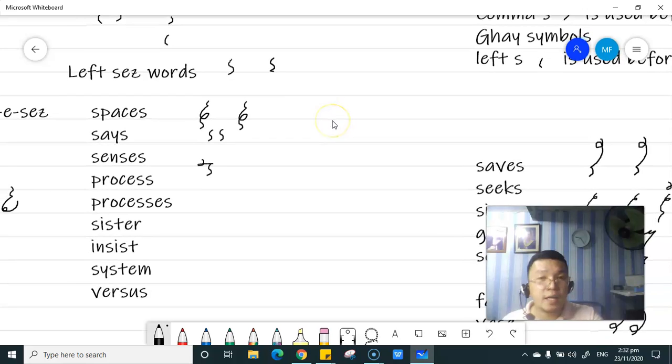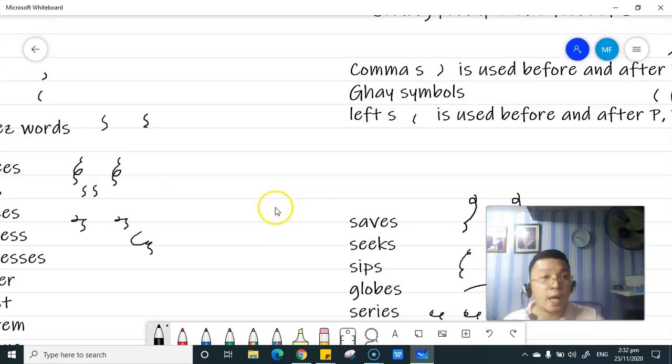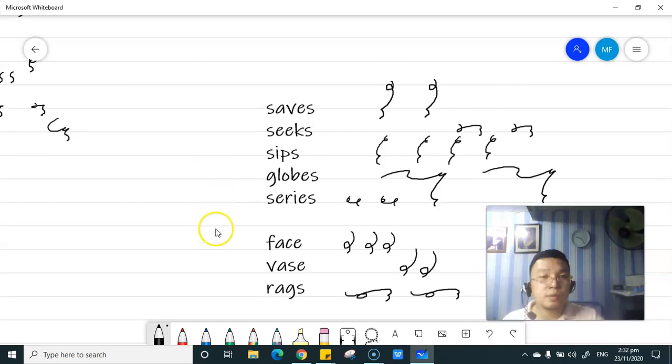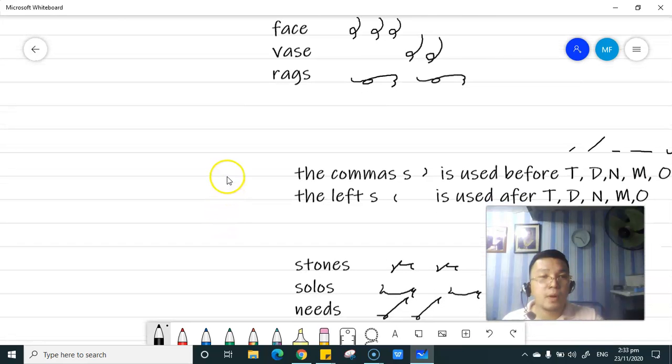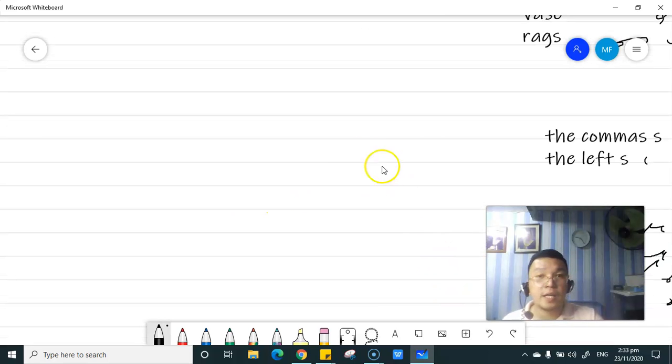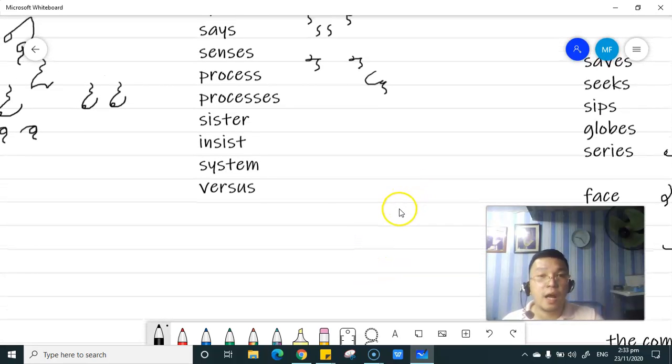Okay. Process, let me write it again. S-E-N, senses. We have the process, P-R-O, then left S, right S, process. So, let's take a look with the joining principle, diba? We are going to write it as left S if it is after the O symbol. Okay? That is the correlation of that principle.